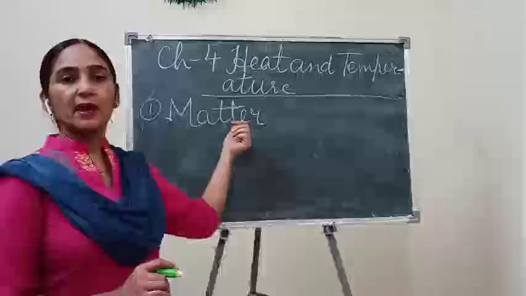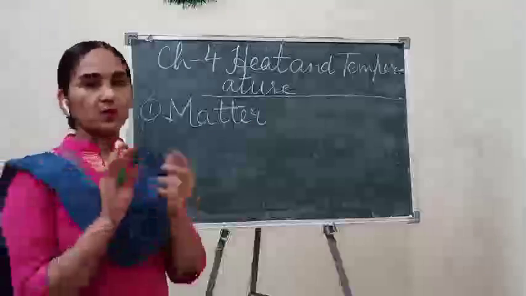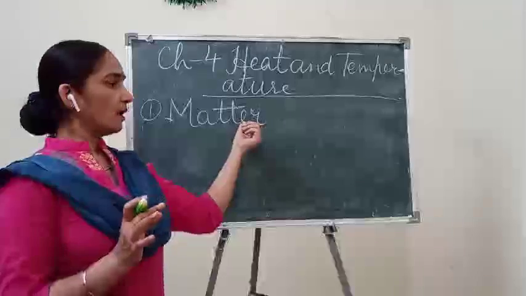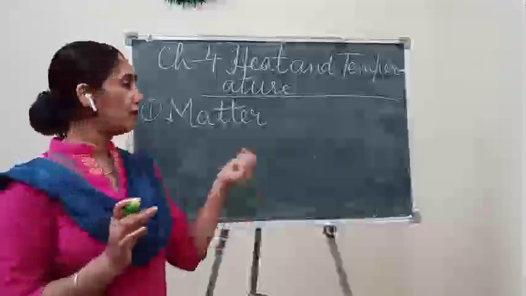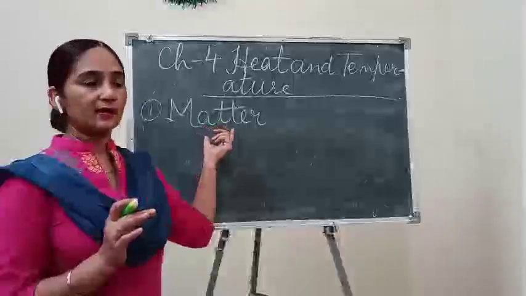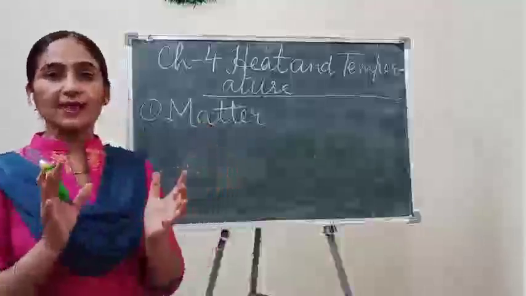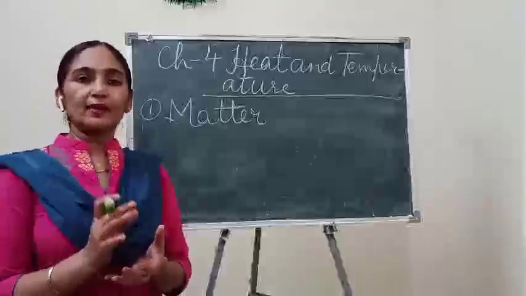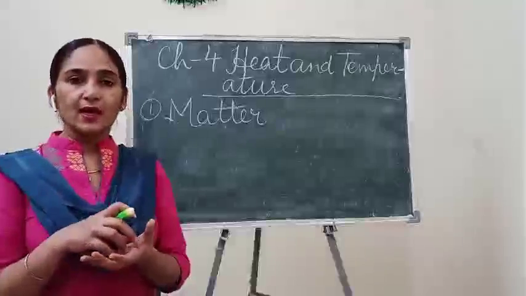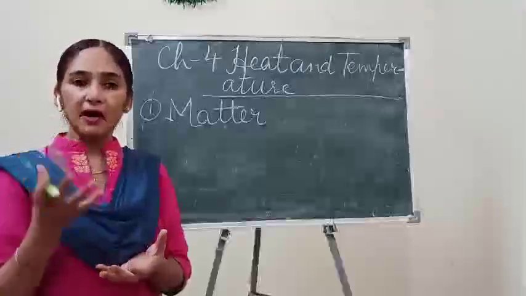Matter means thing. In common English we can call it a thing, but this is a scientific term. Matter is an object which can occupy space and has some mass.